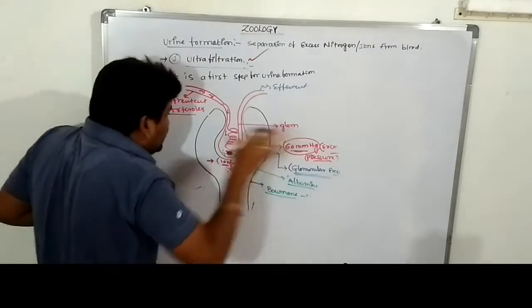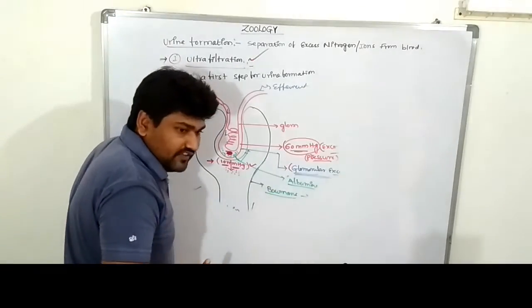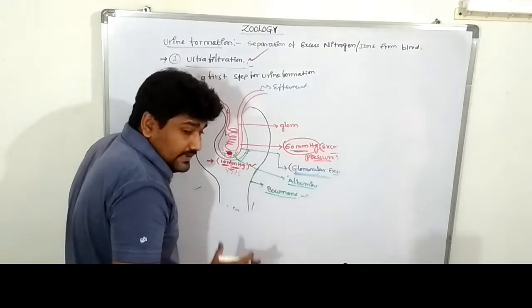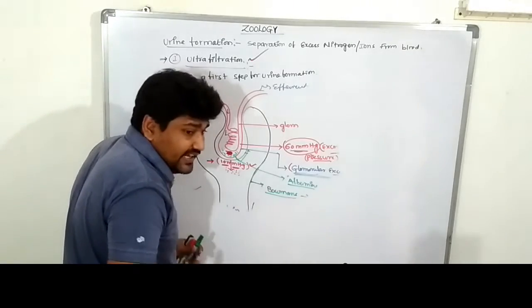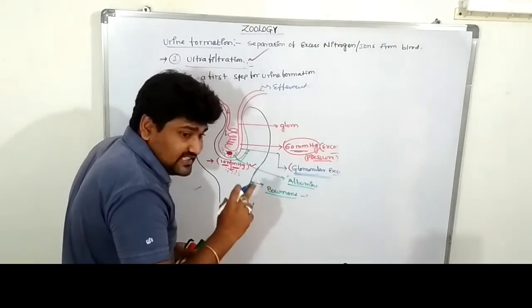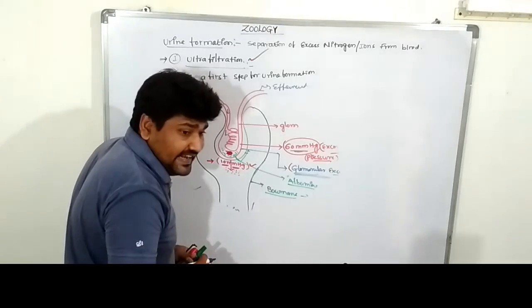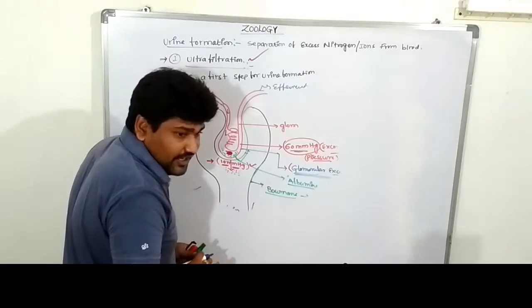Both kidneys have a huge number of nephrons, and approximately 650 ml of blood enters the nephric region.